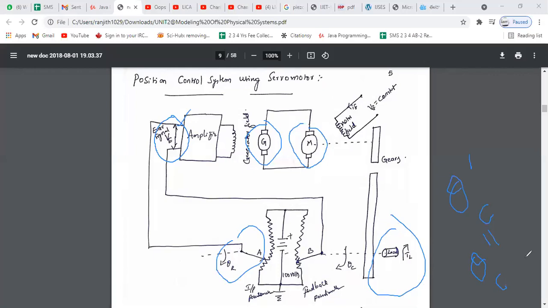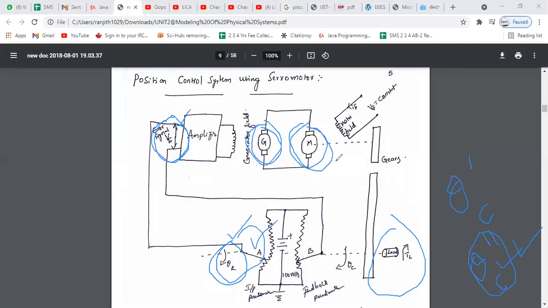Suppose this time theta R becomes equal to theta C double dash, the new position of the load. When the required position and the actual position are both equal, there is zero error, the error voltage becomes zero, the generator doesn't generate any power, and the motor stops running.